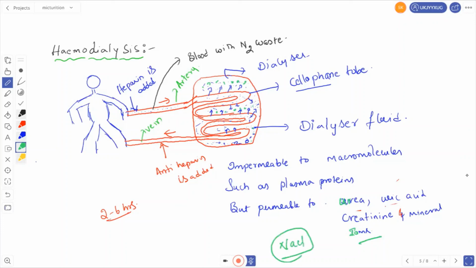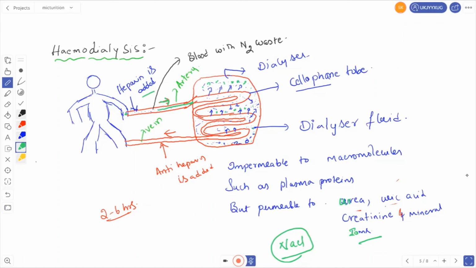How does dialyzing occur? Dialyzing occurs when the blood is extracted from a suitable artery, sorry, not a vein, by adding heparin. You all know that heparin is an anticoagulant. This blood is flowed into the cellophane tubes. The dialyzer fluid is free of any ions.